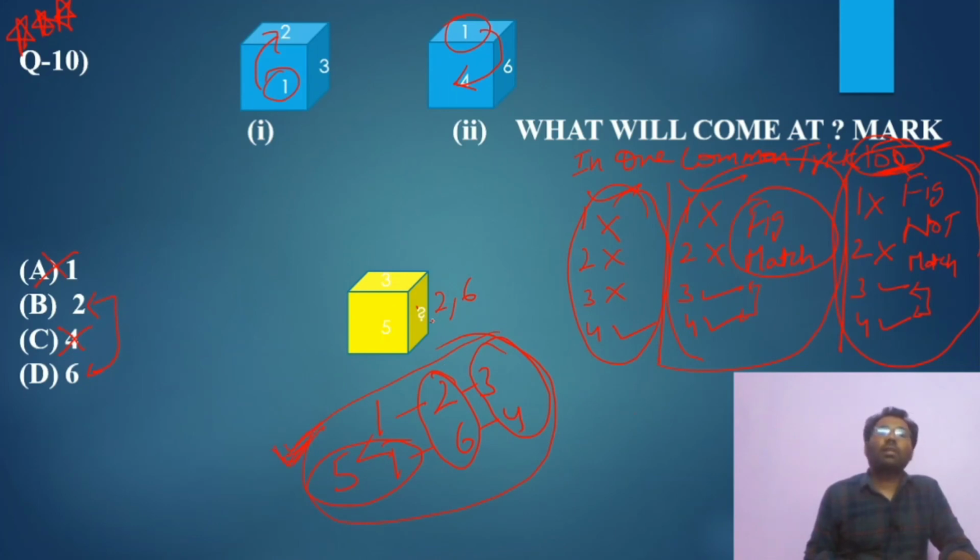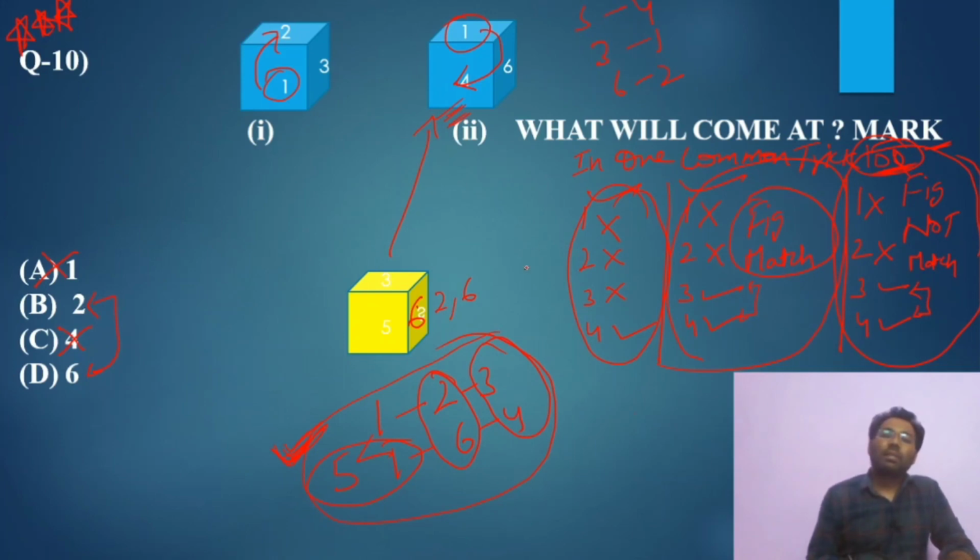Between these two, for whichever number this satisfies, that is the correct answer. So first we check the 6. Suppose here 6 is there, we have to match with this figure. So what will come? 5, 4. I am going in a very short manner. 3, 1, 6, 2.